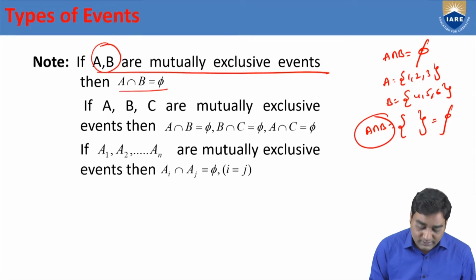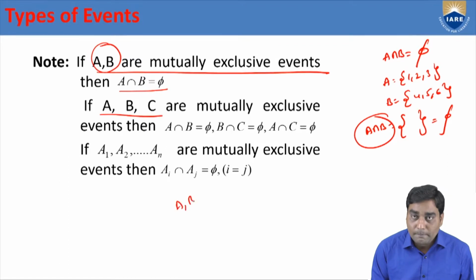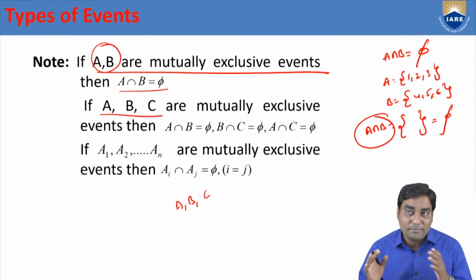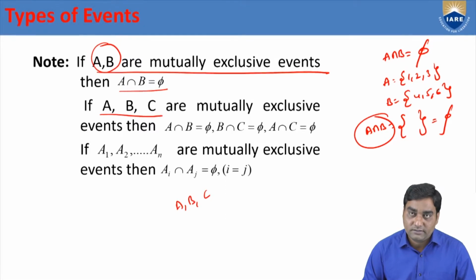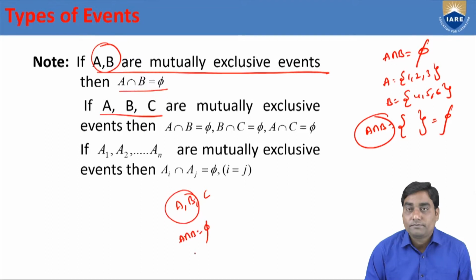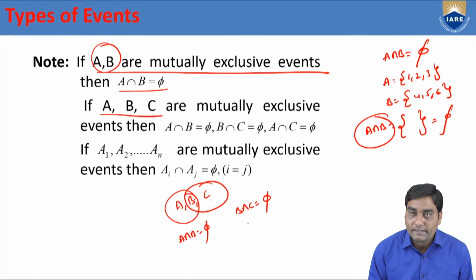Not only two events, if I consider three events A, B, C, and these three are mutually exclusive events, then considering any two events, A intersection B is phi. Similarly, B intersection C is also phi.